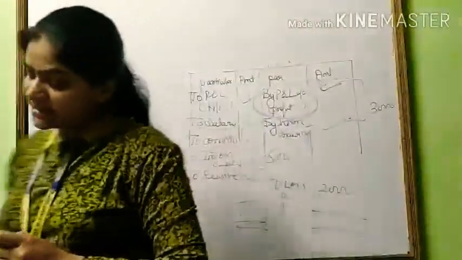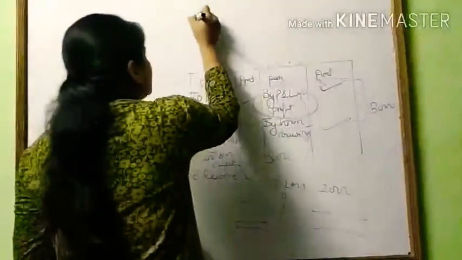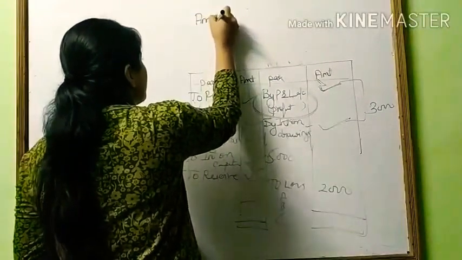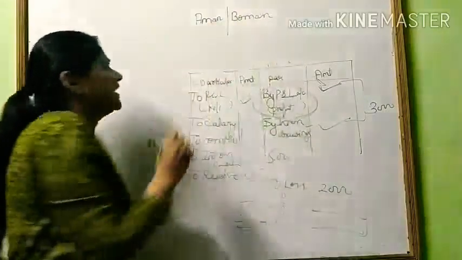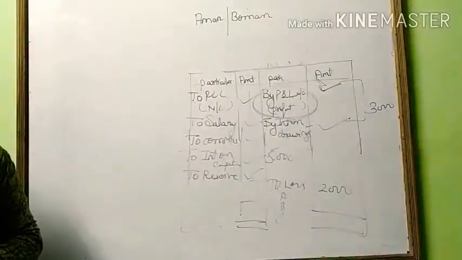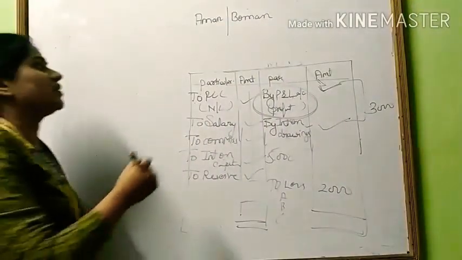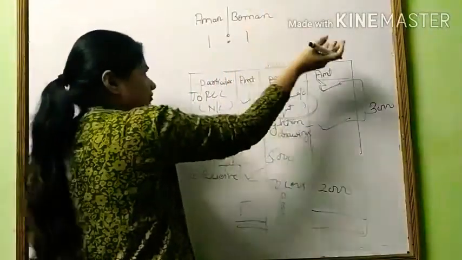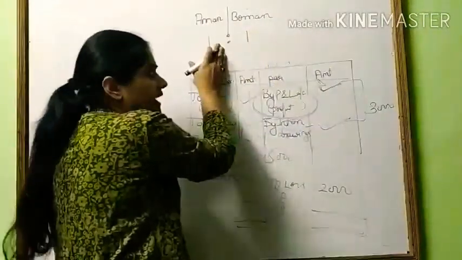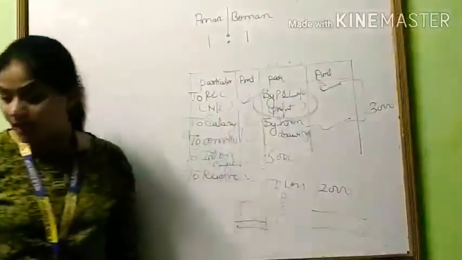There are two partners, Aman and Boman, in a firm sharing profit and losses equally. Equally means 1:1. Whatever will be the profit, half will go to Aman and half to Boman.